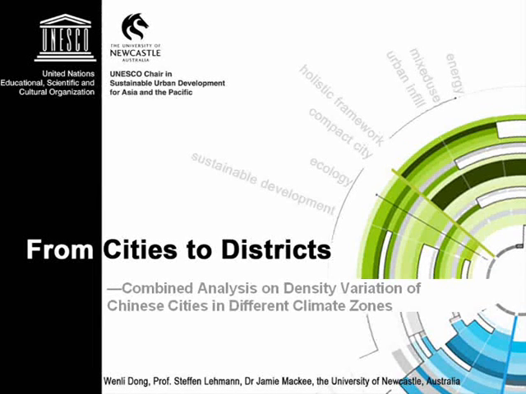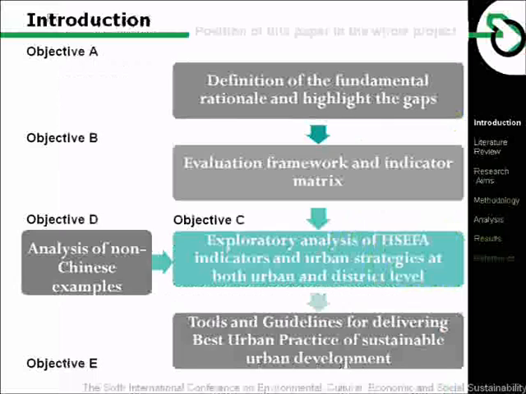Hello everyone, the title of my paper is From Cities to District, Combined Analysis on Density Variation of Chinese Cities in Different Climatic Zones. After the developed countries, today the cities of the developing world are outdoing their teachers with more pollution and social problems. In China, compact city-related developments need to be embedded and properly guided to identify best practice for Asian cities.